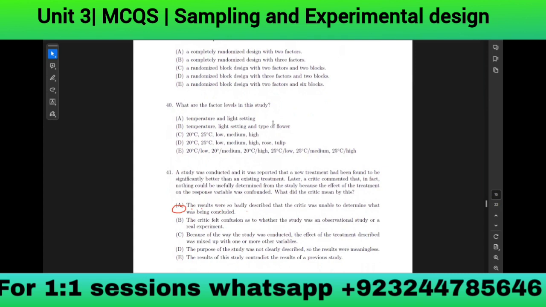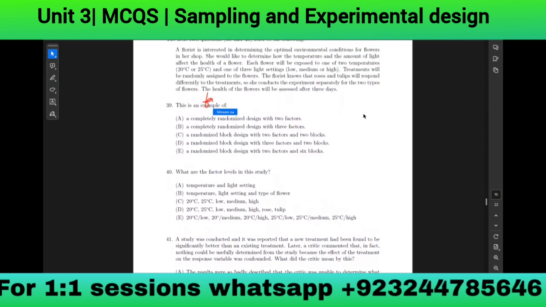Can't we just say temperature and light setting? Yes. Now temperature and light setting are the factors. There are two factors, temperature and light setting. But now each factor has levels. Remember, we studied there. What are the levels of temperature? 20 and 25. What are the levels of light setting? Low, medium, and high. So in this question, they're talking about factor levels.